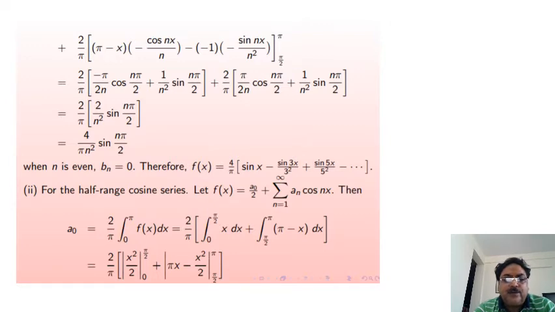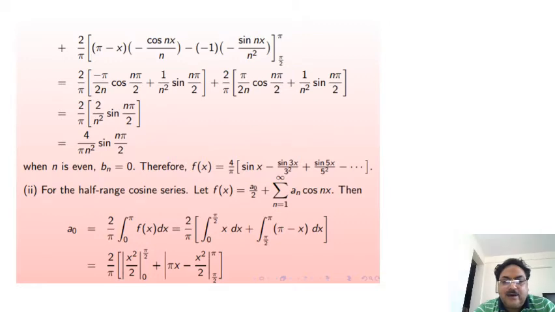So therefore f of x is equal to 4 by pi, sin x minus sin 3x upon 3 square plus sin of 5x upon 5 square minus and so on. Similarly,